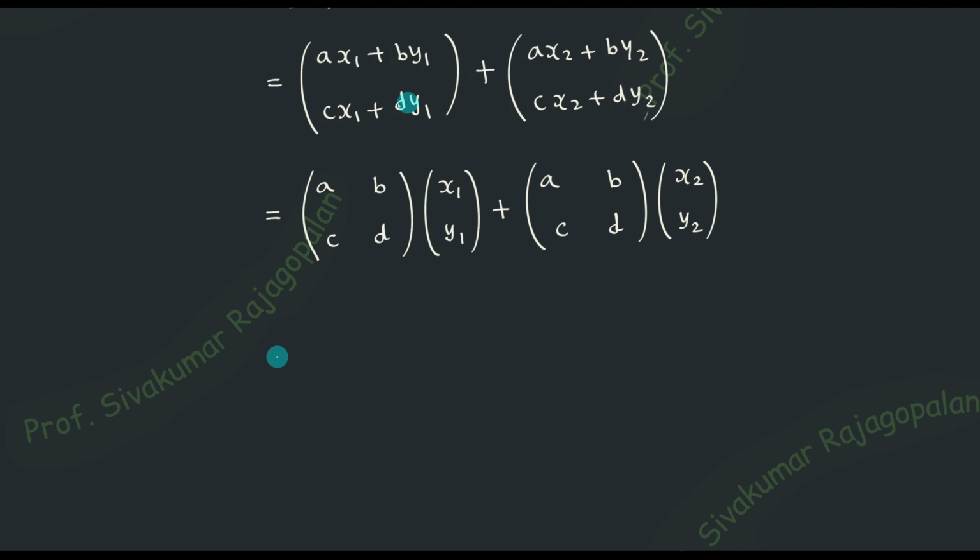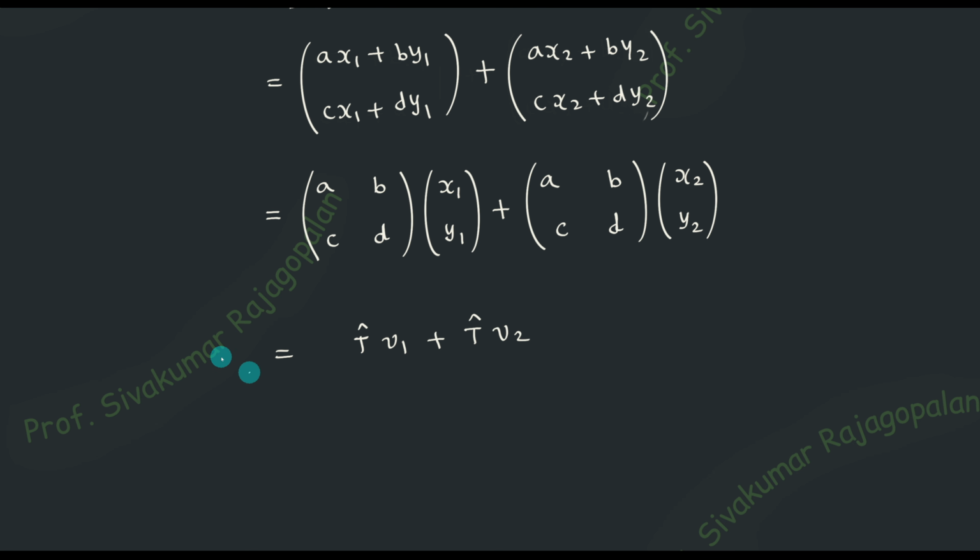But in the previous step, you don't know the effect of the operator. Now you see the operator is separated, and the elements are separated. That is the reason why we are doing this manipulation. Now I will write down that this is the T operator and this is the element: T operator acting on the first element plus T operator operating on the second element, and that's all about it.